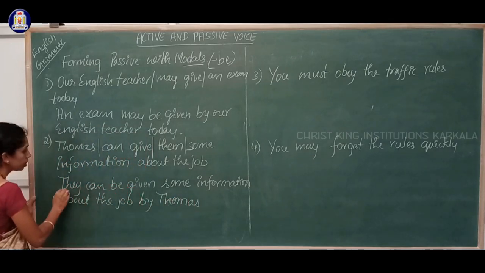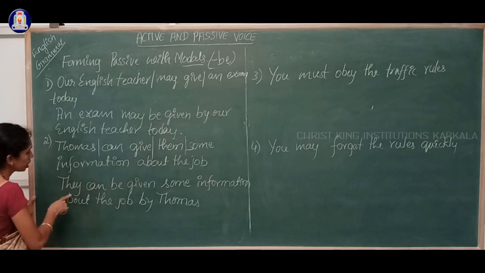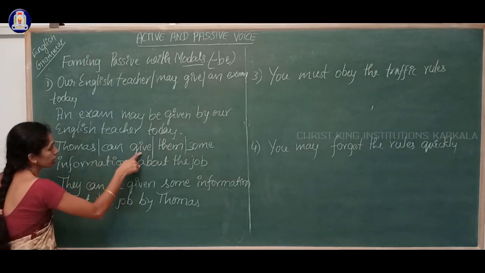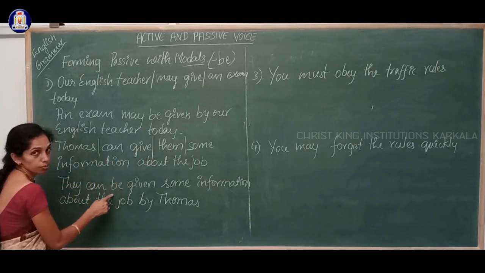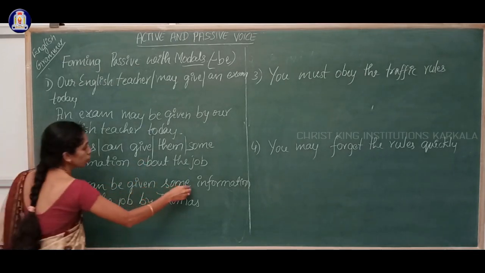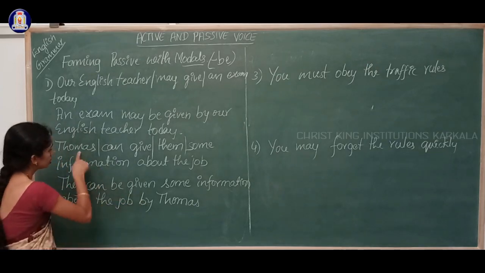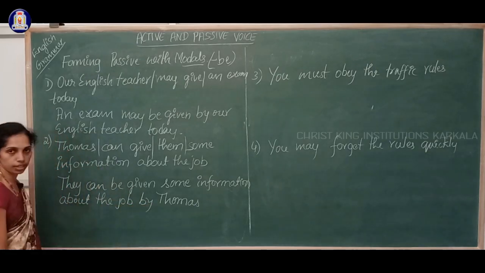See here, instead of them I wrote they, can be given. In the place of can give, be is added, can be given. Now some information about the job by Thomas. This object is written later.